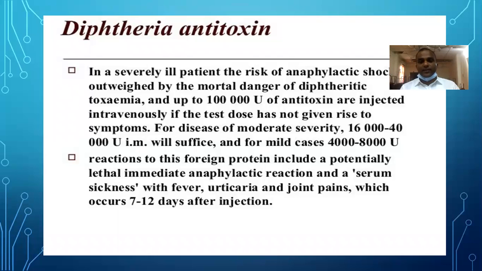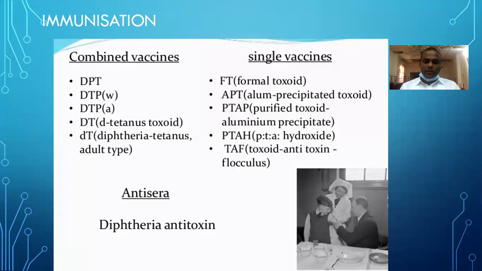after injection. So coming to the immunization. Combined vaccines, I have already discussed when I discussed them. That is DPT, DTP, DTaP, DT. And in the previous days, they used to give single vaccines like formol toxoid, APT, aluminum precipitated toxoid, and purified toxoid aluminum precipitate, along with PTAH hydroxide and toxoid antitoxin flocculation. So these are the available ones.